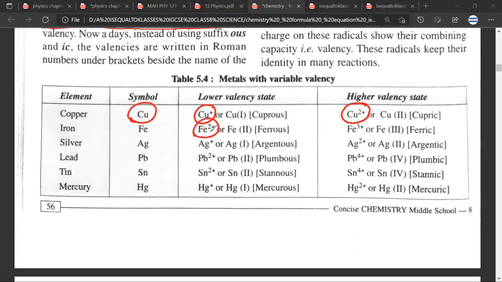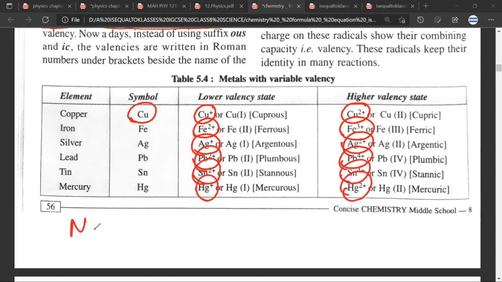Similarly, iron will have variable valency. In certain instances, it will give 2 electrons. In certain instances, it will give 3 electrons. Any doubt? No, sir. Have you understood what I've said? Yes, sir.